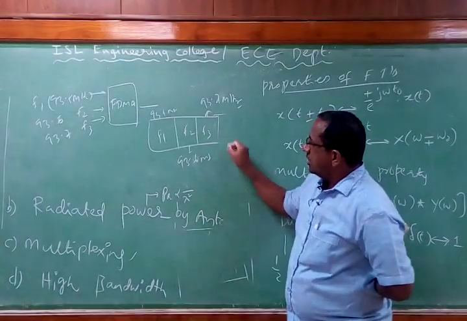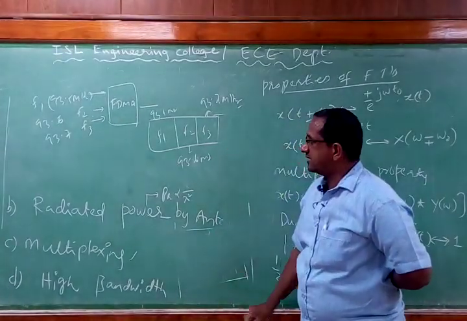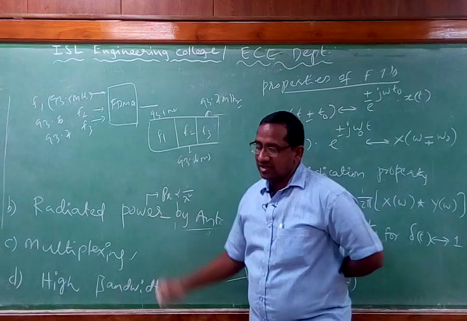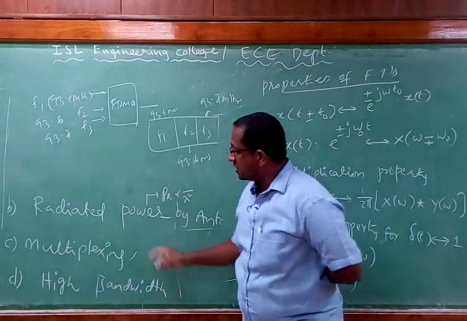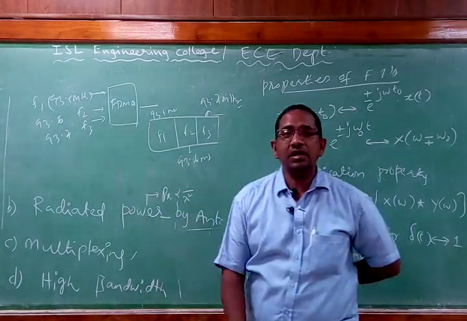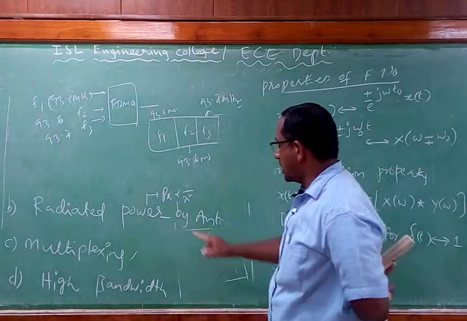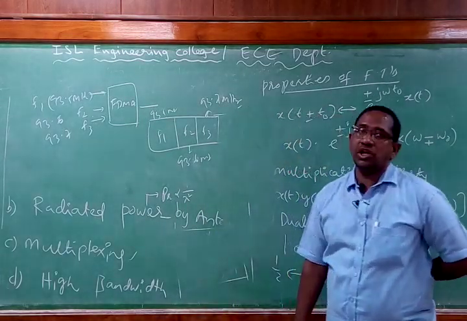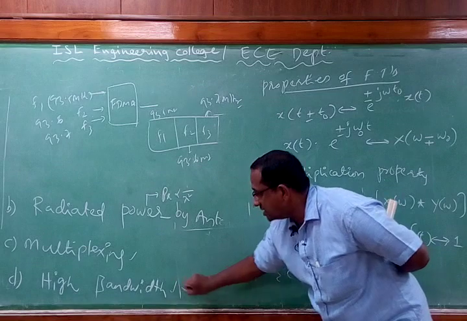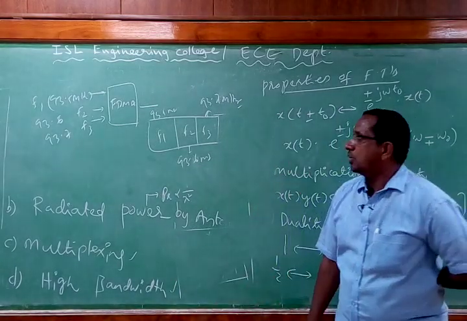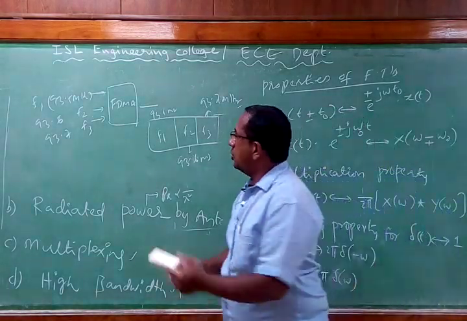Therefore, by employing this multiplexing technique, we normally avoid inter-channel interference. This multiplexing is possible if we employ the modulation technique. So that is one of the needs for going with modulation. The next important point is high bandwidth. What is high bandwidth? What do you mean by bandwidth?